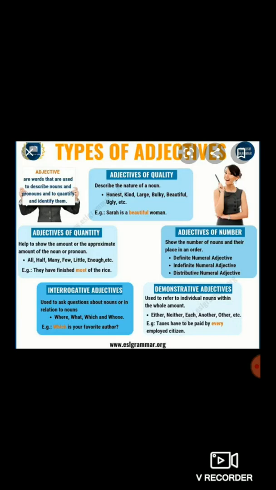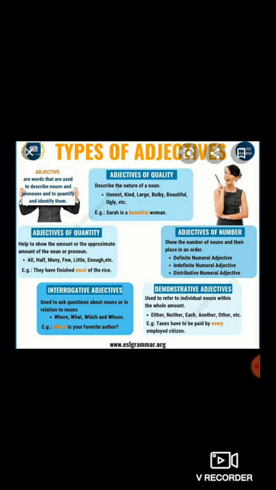I repeat, demonstrative adjectives are used to refer to individual nouns within the whole amount. For example, either, neither, each, another, other, etc. These all are the examples of demonstrative adjectives.